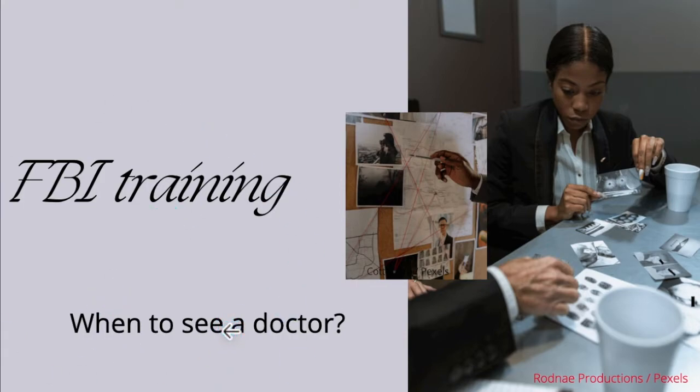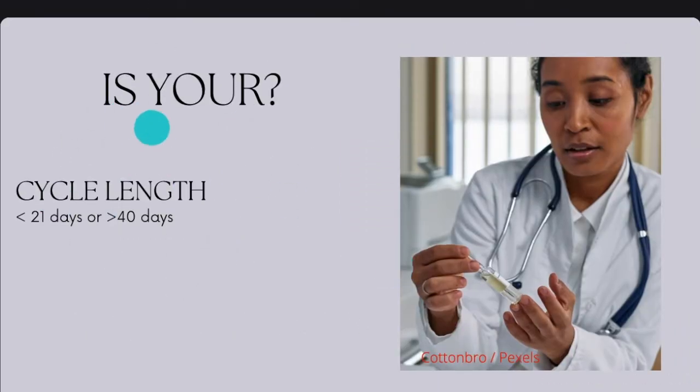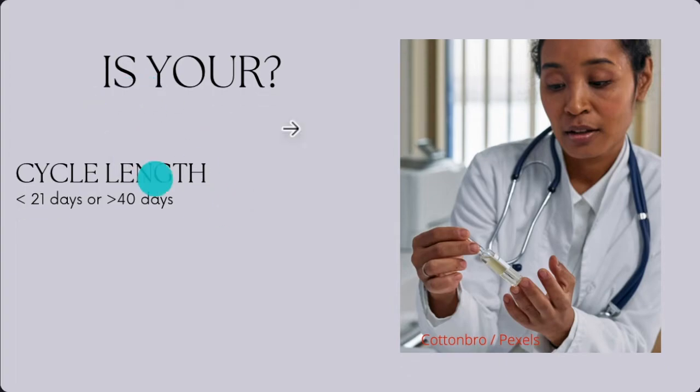Now that you have all this information in your head, what good is it to you as regards your health? The first thing is your cycle length. If your cycle length is less than 21 days or greater than 40 days, I advise you to go and see a doctor. The reason being, the average should be between these two, but obviously there are always some outliers. When you get to the hospital, you'll be screened and told, okay, it's normal, you can go. But if your period is coming less than 21 days, I beg you, go to the hospital. Let's take, for example, your period starts today, and the next time you're seeing your period is in like 17 days.